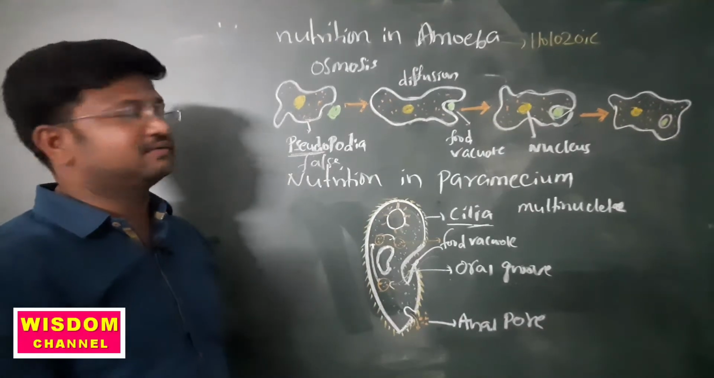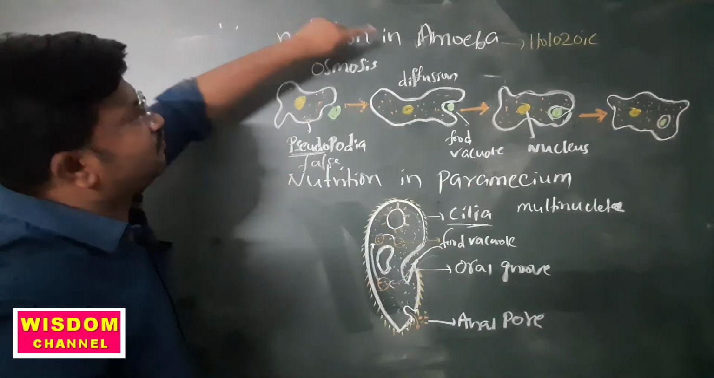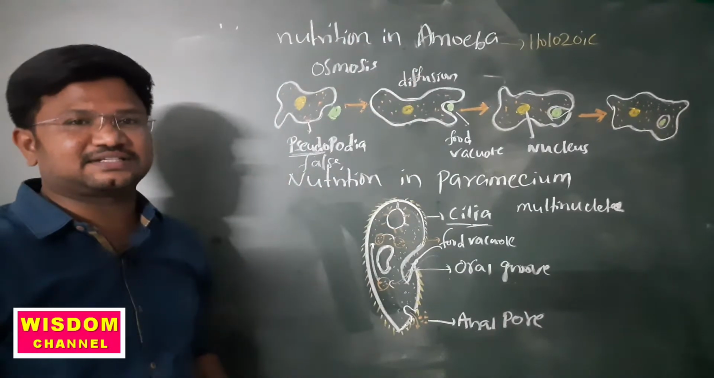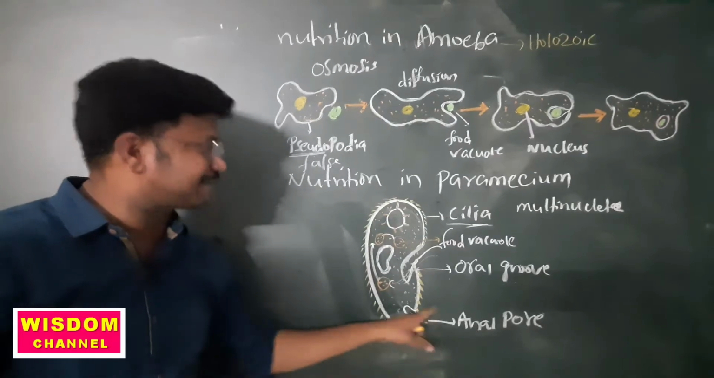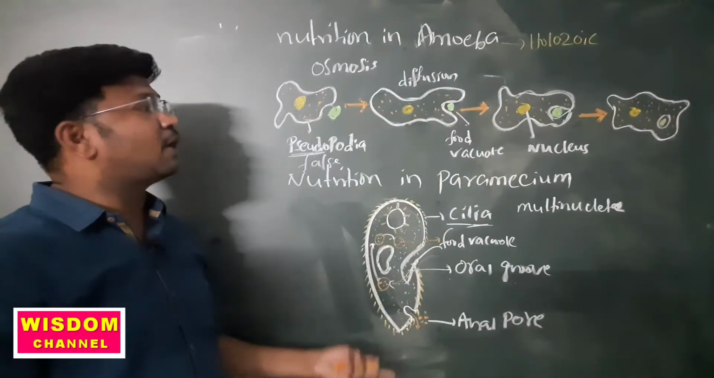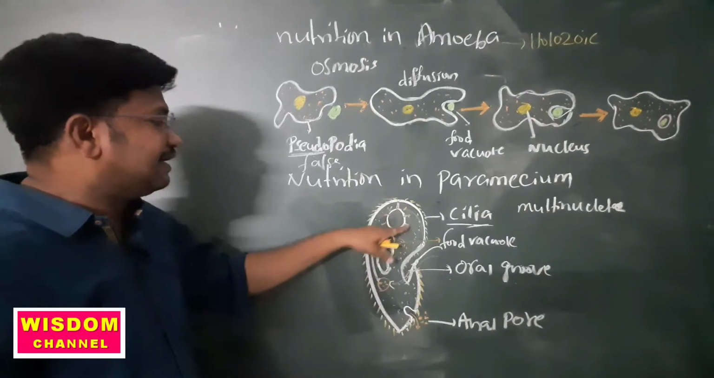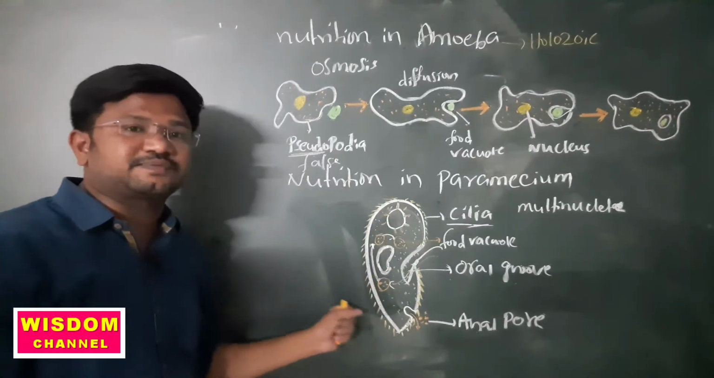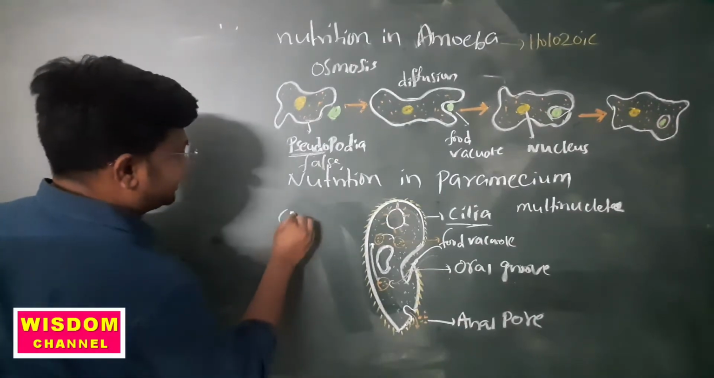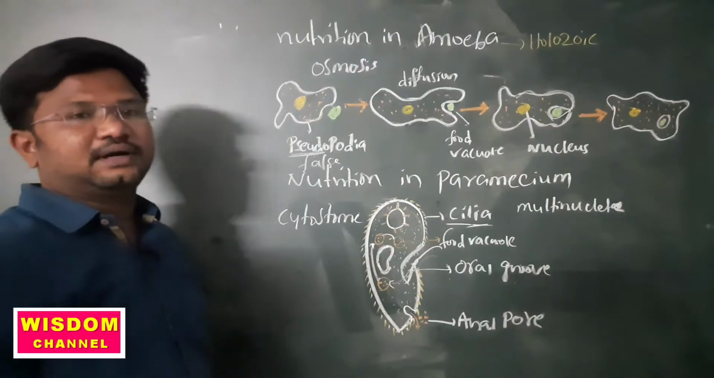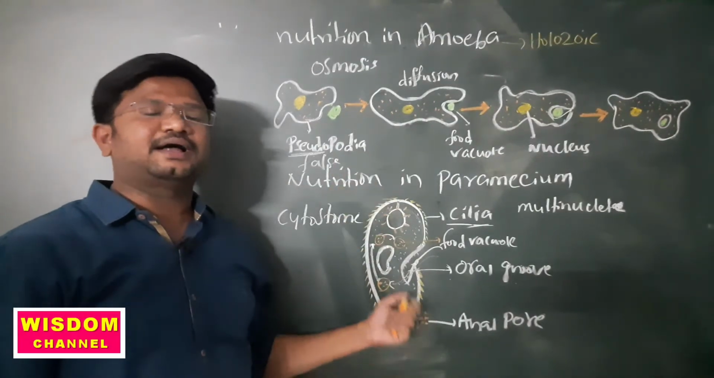Here, what we found is a difference between amoeba and paramecium. Both take in complex substances and convert them into simple substances, but the process of intake is different. The intake of food in paramecium happens through the cytostome. And this is about nutrition in amoeba and paramecium.